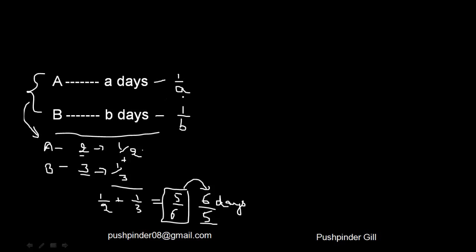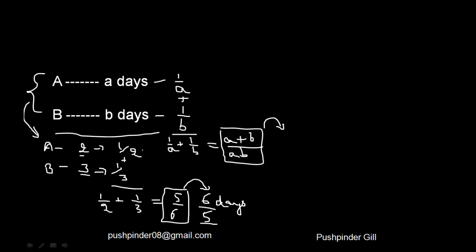So together they will be doing 1/A plus 1/B of the work every day, which is nothing but equal to (A plus B) upon AB. So this is equal to the work done by them in a single day.